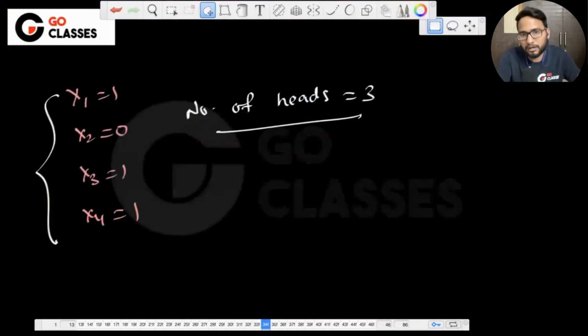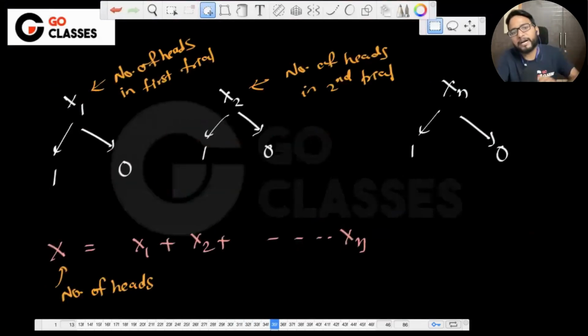Let me know if this particular slide is clear to everyone, because this is very crucial to understand: x, which is a binomial random variable, is equal to the summation of n independent Bernoulli random variables.